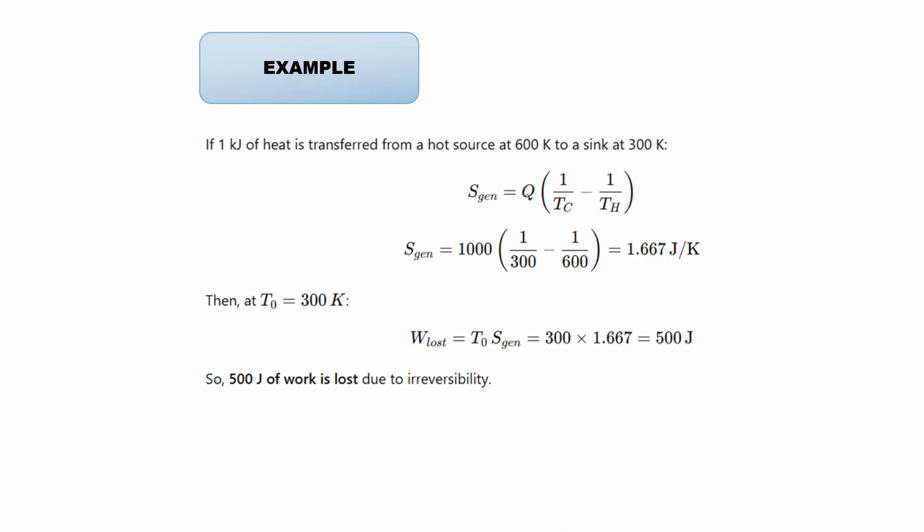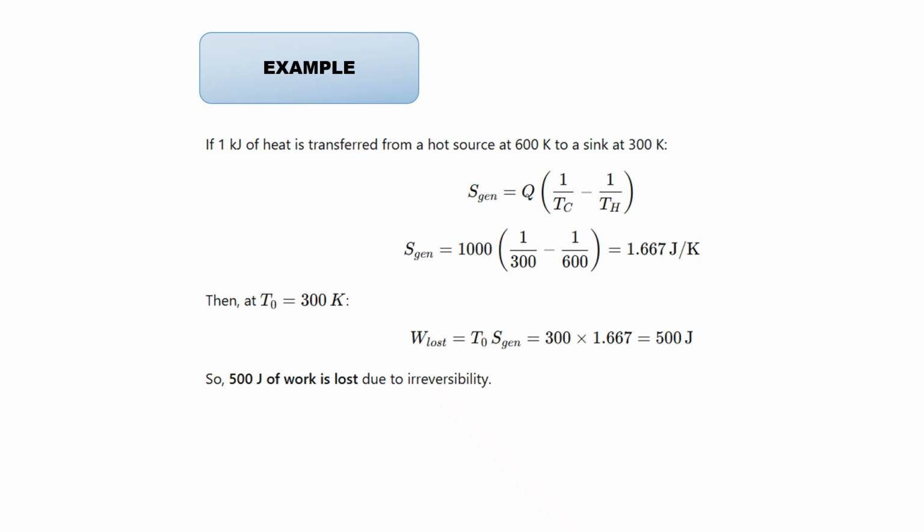Sgen is given as Q into 1 by Tc minus 1 by Th. We can take Q as 1000, Tc is given as 300 and Th is given as 600. On substituting these values, we get entropy as 1.667 joule per Kelvin. Then T naught is equal to 300.